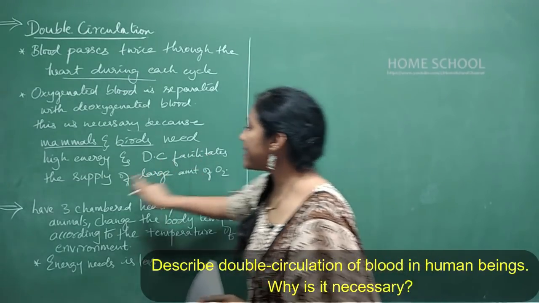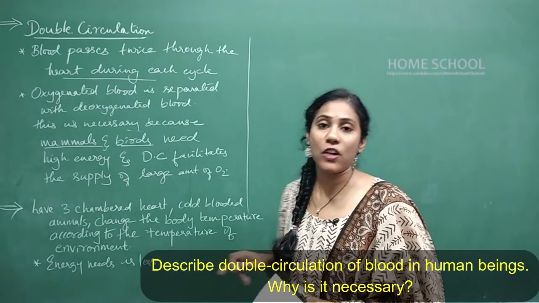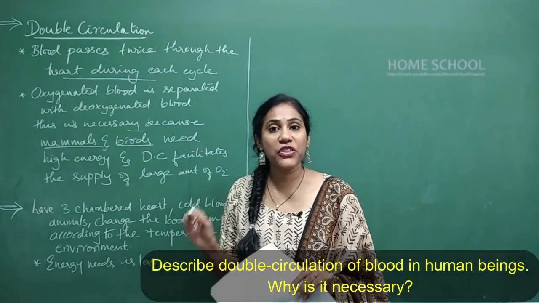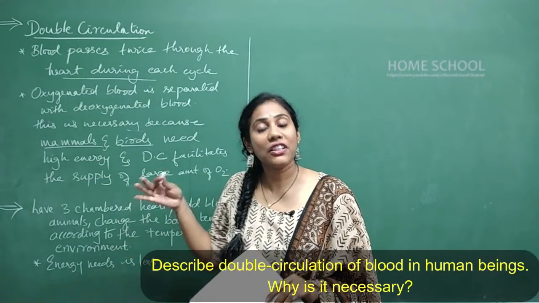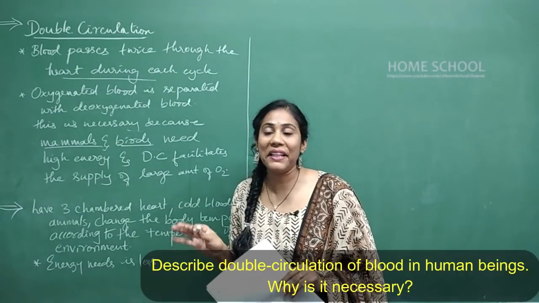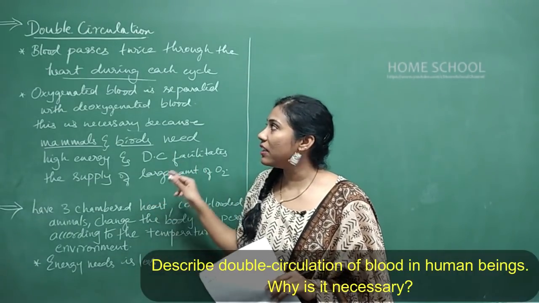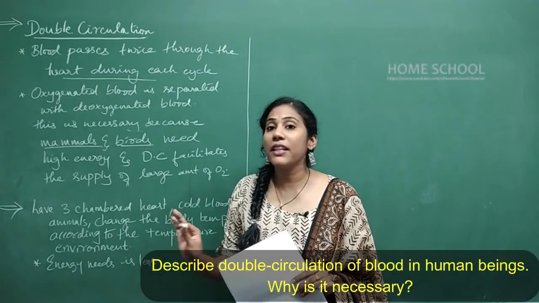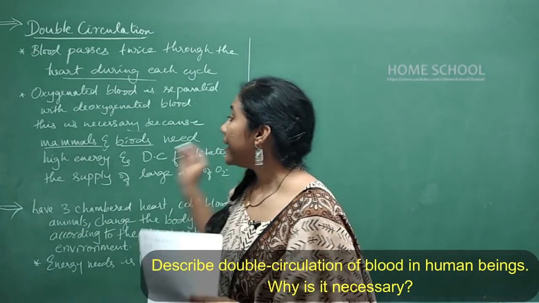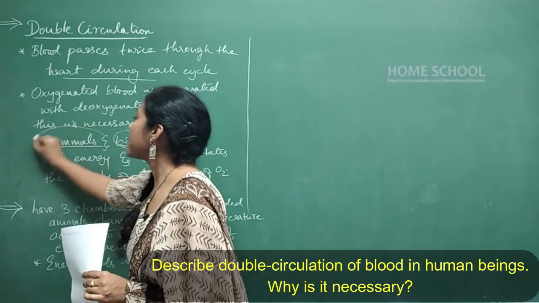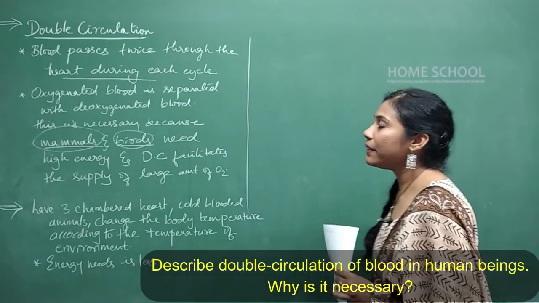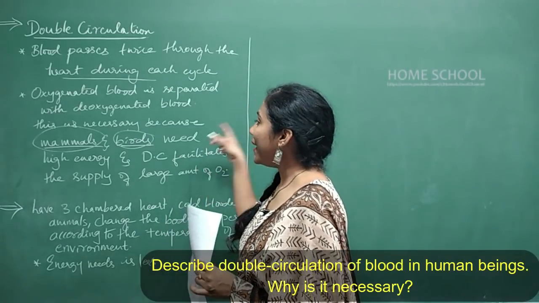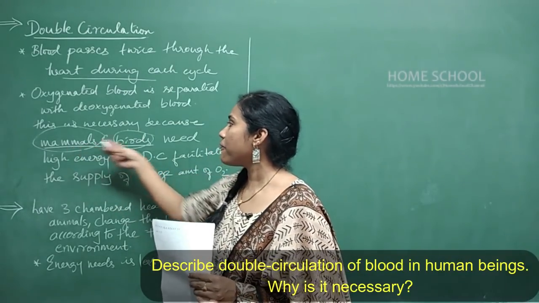Also double circulation facilitates the supply of large amount of oxygen. Mammals and birds require a large amount of energy. For that, a large amount of oxygen has to be supplied, and all this occurs because of double circulation. That is the reason double circulation is very much necessary in case of mammals and birds. So this is a really very important question, it can be asked in any way. They may ask you why double circulation is necessary in case of mammals and birds.